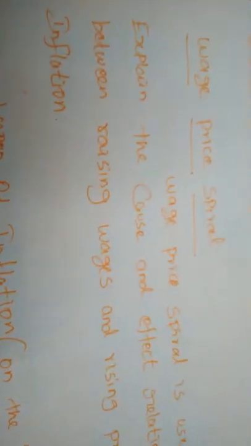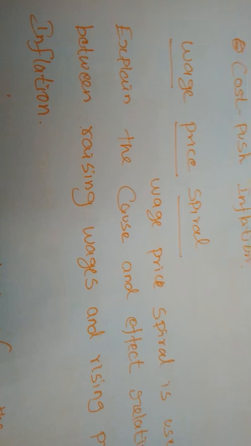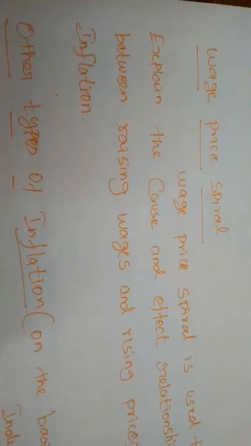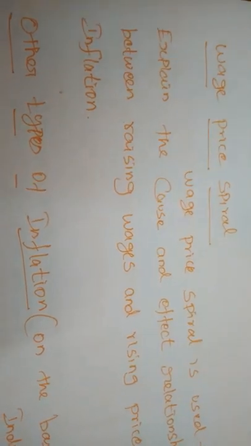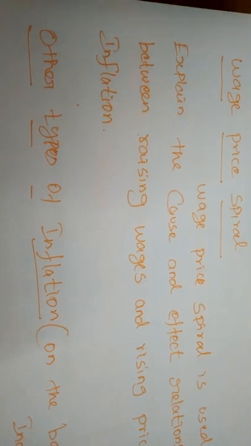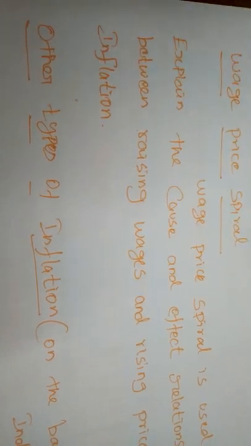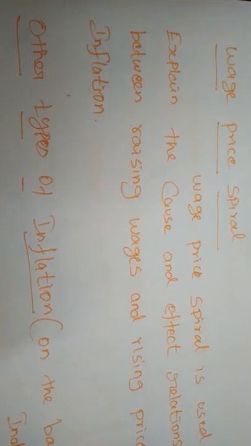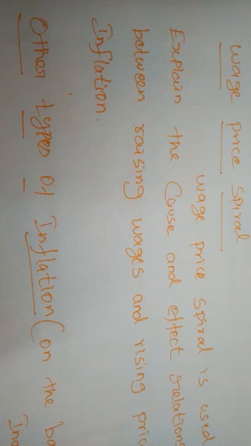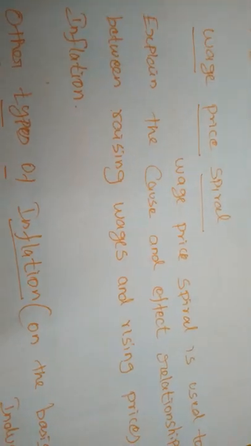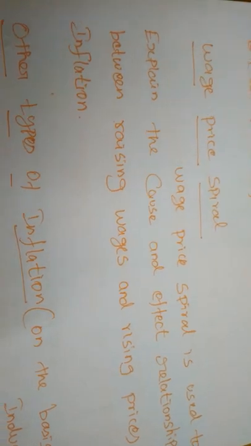Okay, next, wage price spiral. Wage price spiral is also one of the inflation situations. The wage price spiral is used to explain the cause and effect relationship between rising wages and rising prices or inflation. How are the prices of commodities increased? On the basis of increasing the wage level.